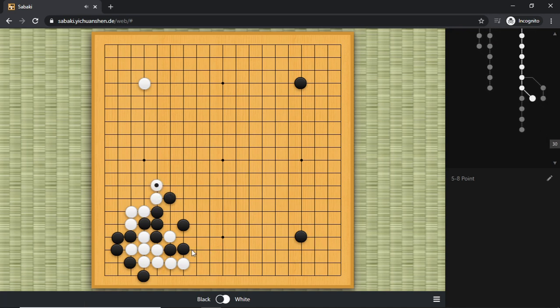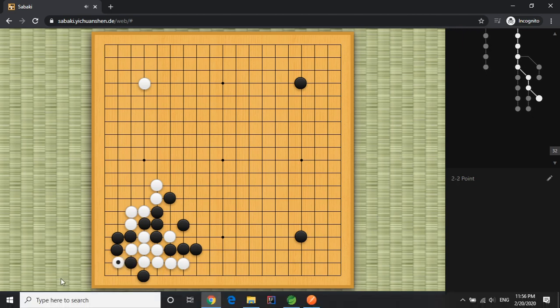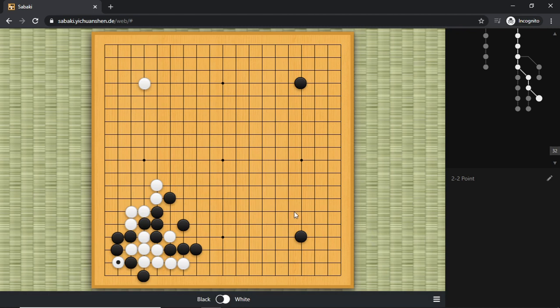White will extend. Black will extend. White will turn here. Black will make sure he is okay here, or if you're worried about these guys, you can just go ahead and Atari right away. All right.